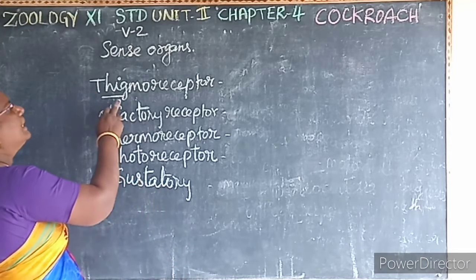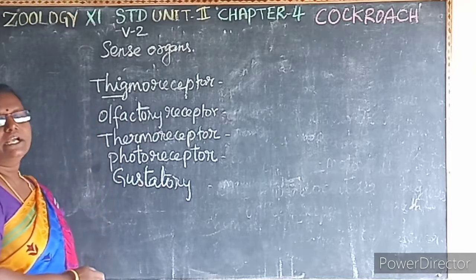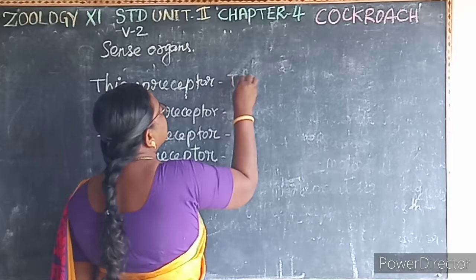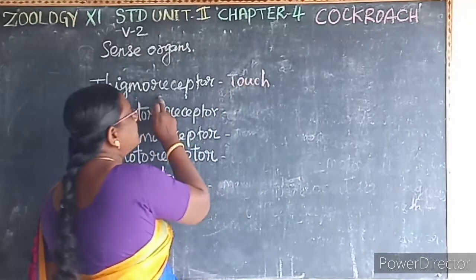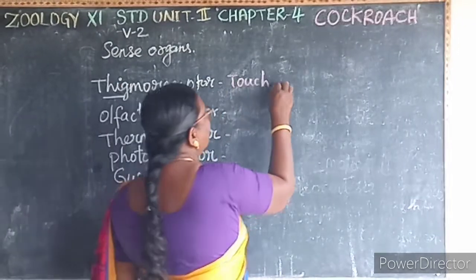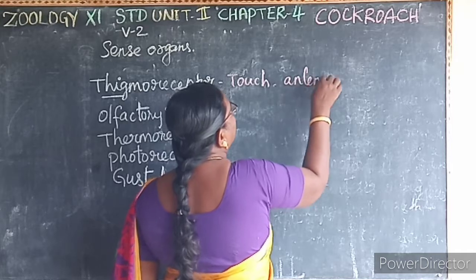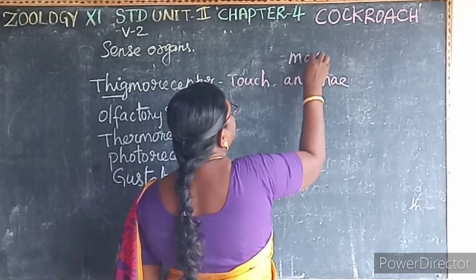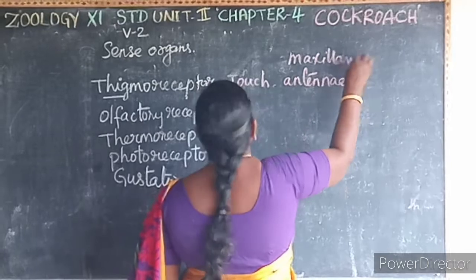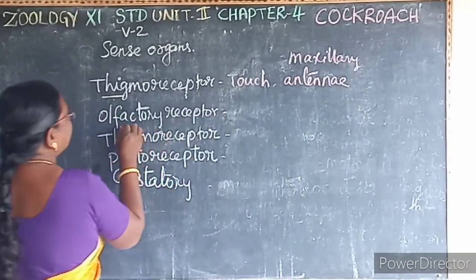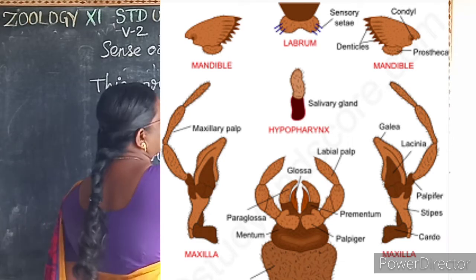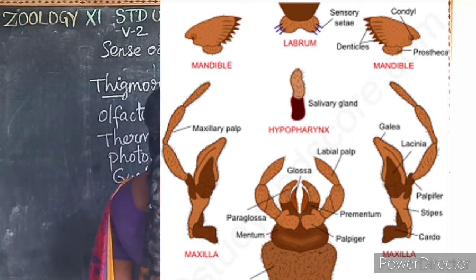First we will see about the thigmoreceptors. Thigmo means sense of touch. These thigmoreceptors are located on the antenna, maxillary pad and labium. Then olfactory. Olfactory means sense of smell. This olfactory receptor is located on the antenna.